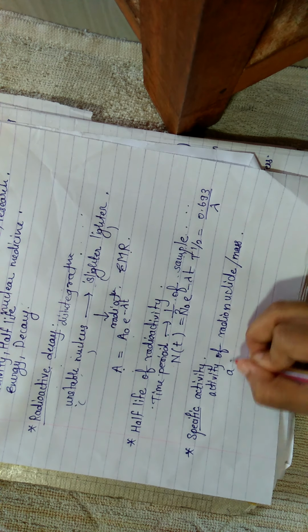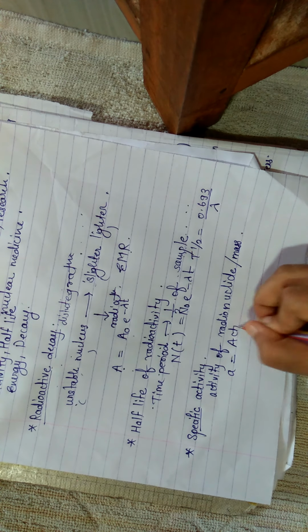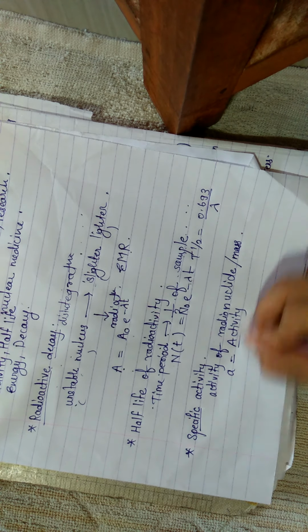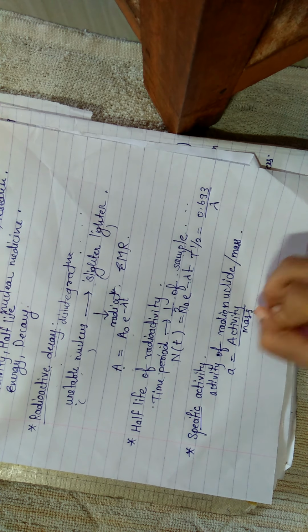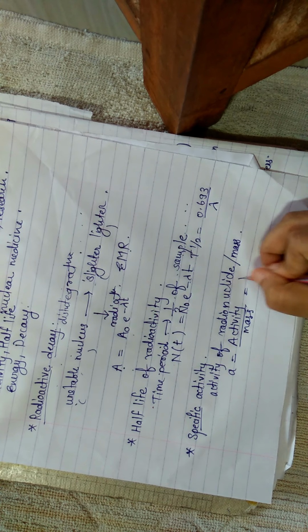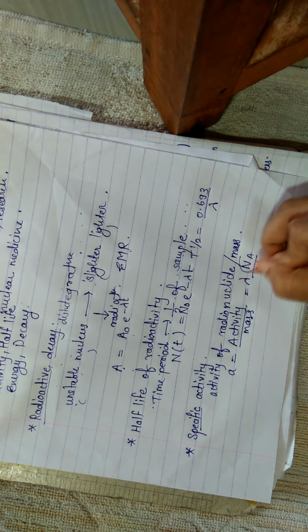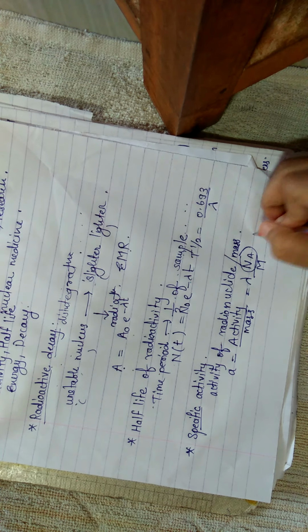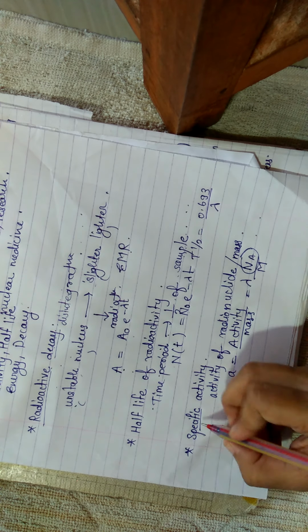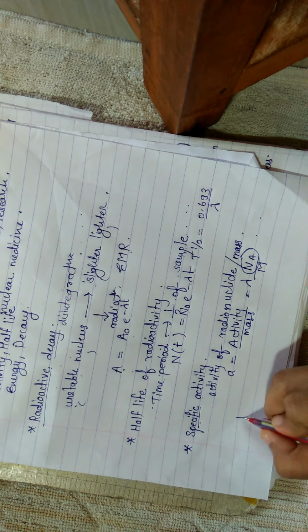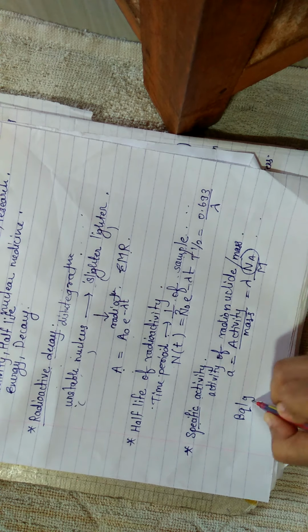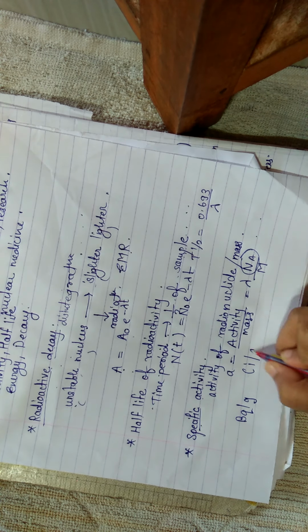The formula is A = activity divided by mass, that is λ Na divided by n, where Na is Avogadro's constant, and the unit of specific activity is becquerel per gram or Curie per gram.